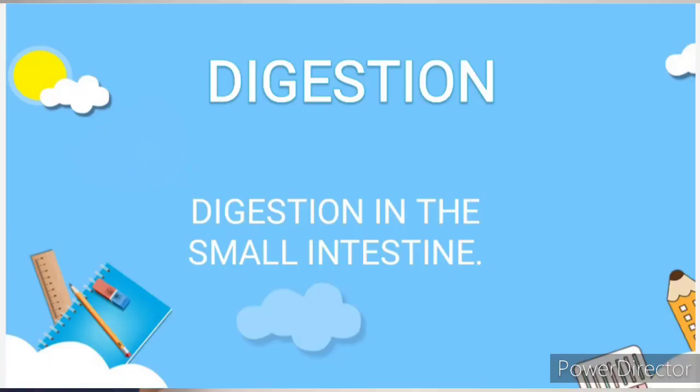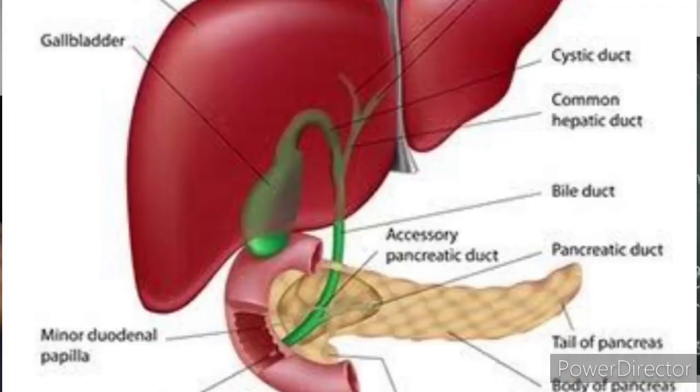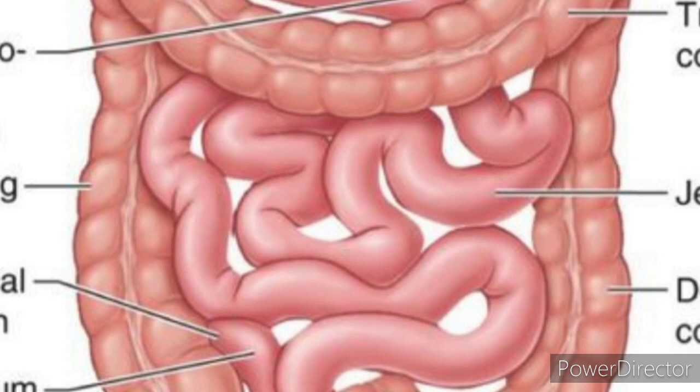After that the food enters into the small intestine. Here the liver and the pancreas produce juices. The remaining digestion will be completed in the small intestine. Here the walls of the small intestine absorb the nutrients. After that, they mix with our blood and are sent to all the parts of the body.